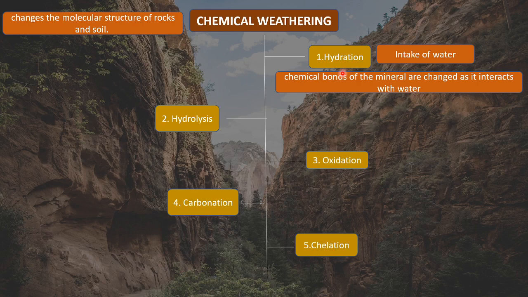The cement which was dry, when it absorbs water, gets converted into a semi-fluid type of material. That is hydration, the intake of water. So the chemical bonds of the mineral get changed as interaction takes place with water. Cement, when it interacts with water, has its chemical bonds changed.